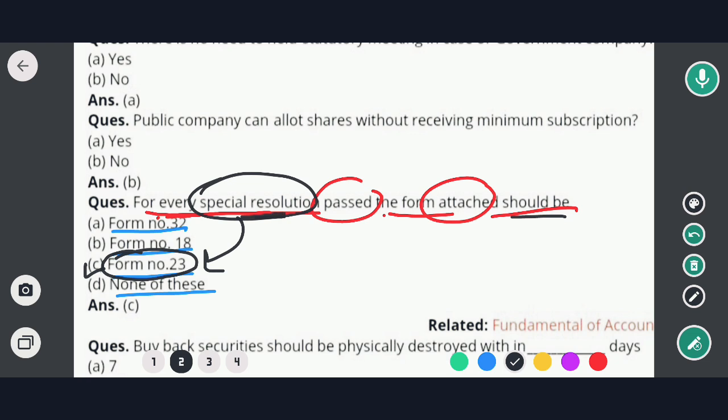A special resolution is a method of passing a company's decision that requires at least 75% of the votes cast by the shareholders to be in favor of it.